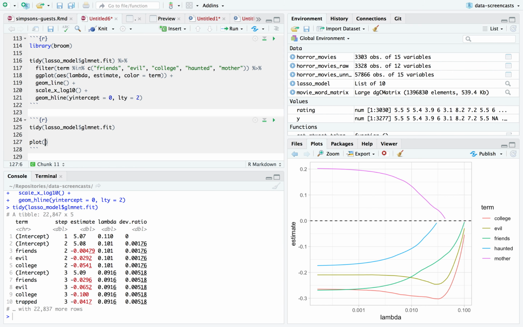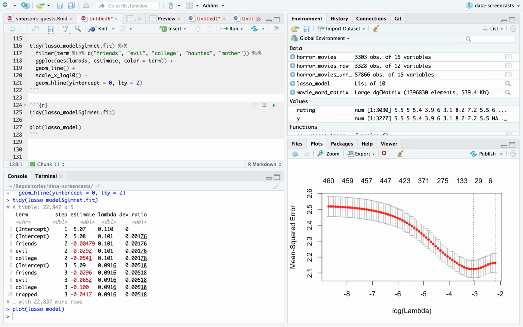Well, here's a method for taking a look at our Lasso model. We plot the cross-validated Lasso model. What this shows is, as lambda gets smaller, our mean squared error decreases, because we start gaining a little bit of predictive power.